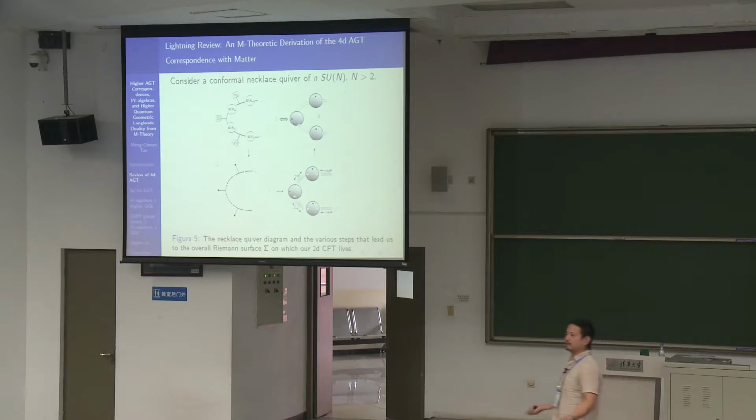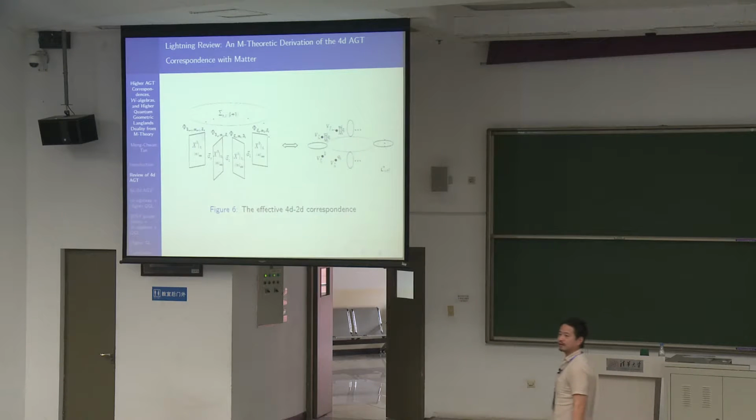So just for ease of illustration, we consider the case of the necklace quiver, because this would be relevant to us. Of course, you can do it for a linear quiver and various quivers, and use different punctures and different vertex operators to represent the different flavor and mass data. So you can construct it like that, and eventually what you would get is this. You have a torus, in the case of a necklace quiver, with all these vertex operators being inserted here, and then on the other side, the non-C-brane side, you actually have this theory with all the planes that are representing the vertex operators.